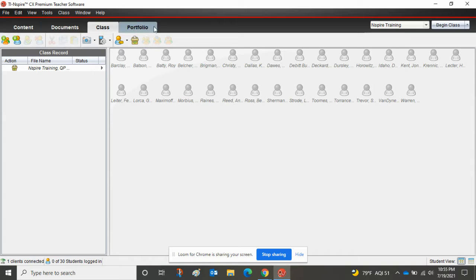You'll see on your software you have 4 choices. You should have 4 choices. If you only have 2 choices, that means you don't have the full Nspire software. So you need to make sure you get the full Nspire software in order for this to work properly. All right, so we want class and portfolio. This is the Navigator parts, some of the parts to this puzzle, if you will.